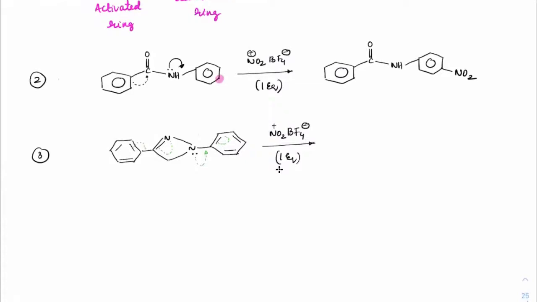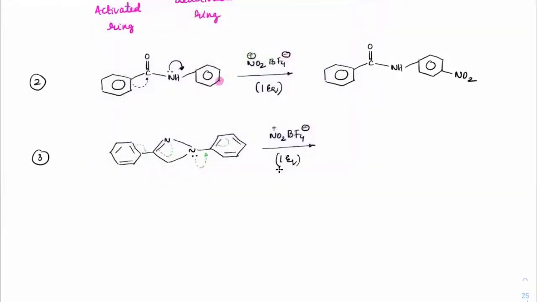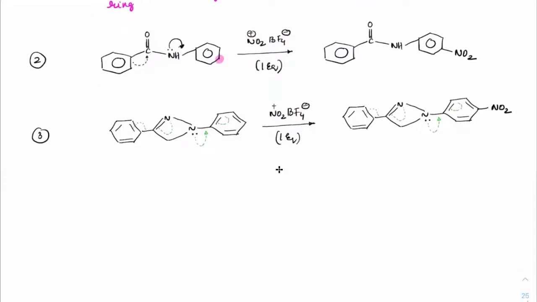Yes, students. So we know that is the activated ring. So what should be the product here? So I'll put this. And at the para position, where is the para position here? Last. This is where you will get it as the product.